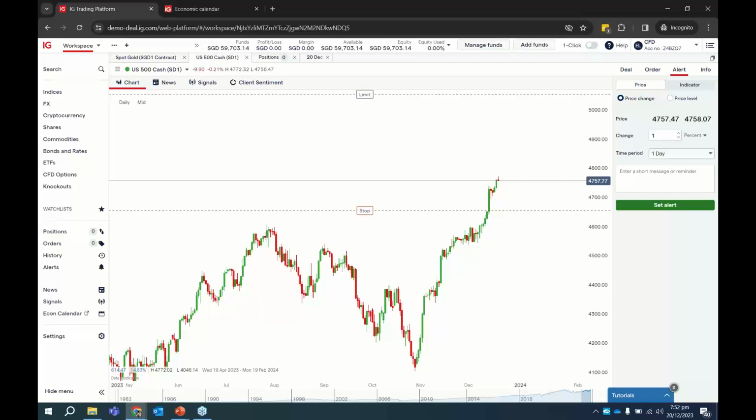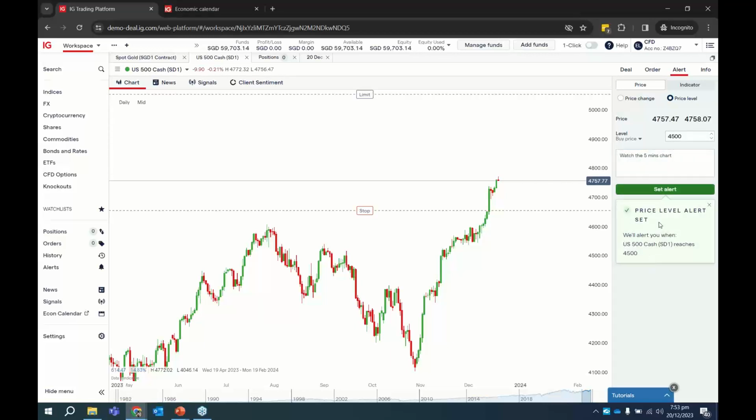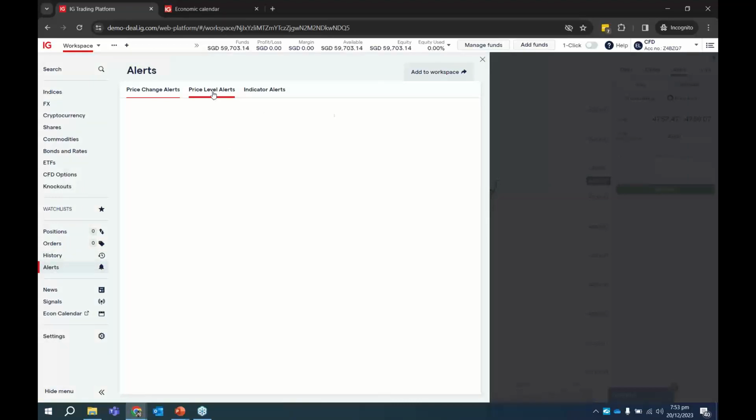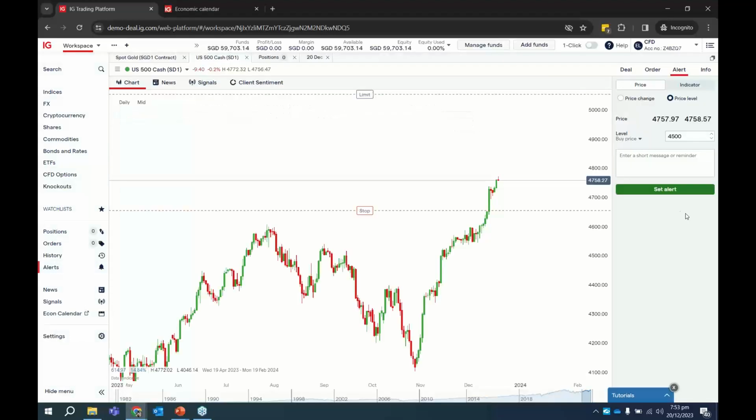Once all these alerts that you indicated to the platform are fulfilled, it will show you like a WhatsApp message, a pop up to tell you, okay, S&P 500. Let's say I say the buy price at 4,005, watch the 5 minutes chart example. I set alert. So if you set this alert over here, if you have a price alert, when S&P reaches 4,500 points, you will receive this push notification with the message that you indicated on your mobile. Okay, so that's how it works.